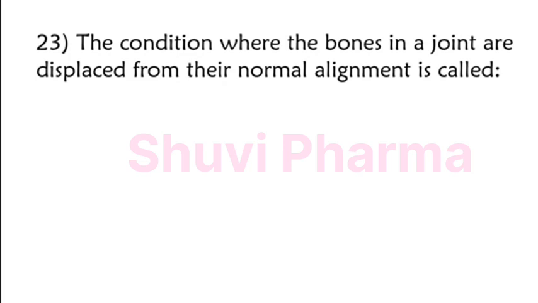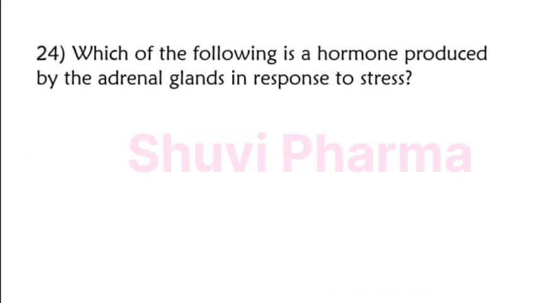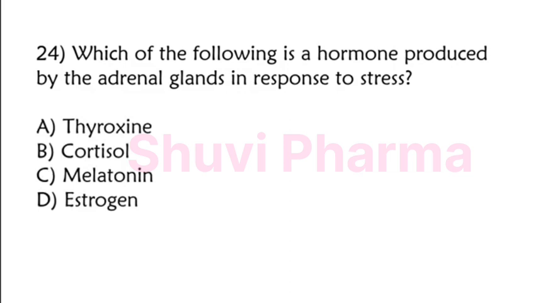The condition where the bones in a joint are displaced from their normal alignment is called fracture, dislocation, sprain, arthritis. The correct answer is option B, dislocation. Which of the following is a hormone produced by the adrenal glands in response to stress? Thyroxine, cortisol, melatonin, estrogen. The correct answer is option B, cortisol.